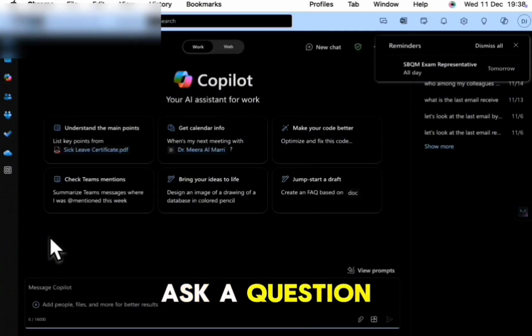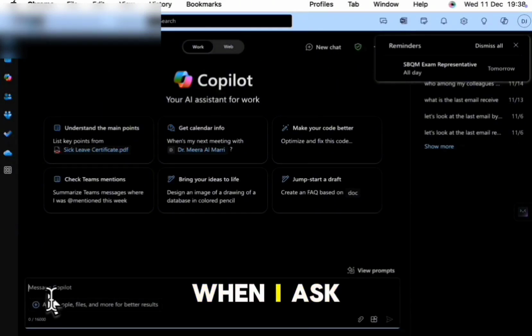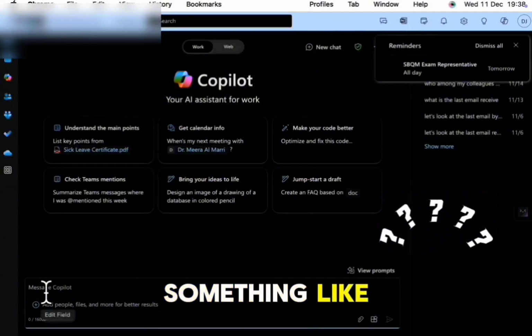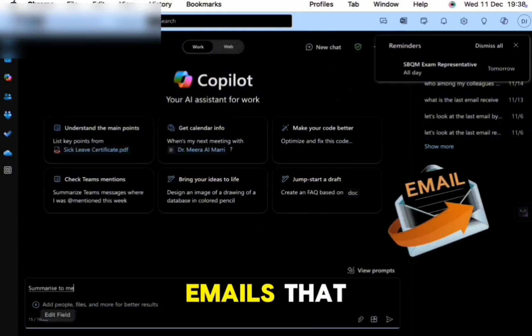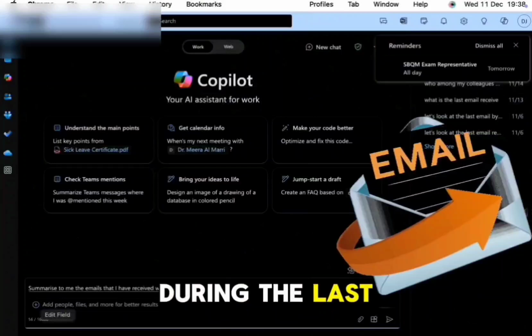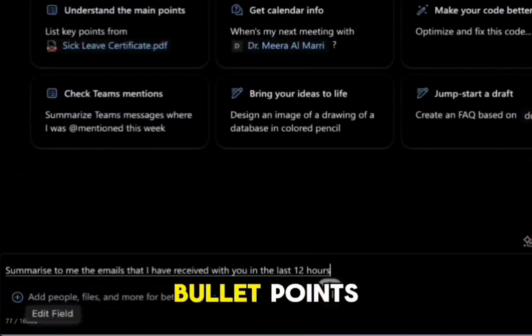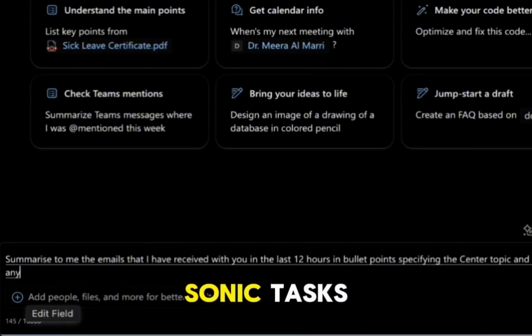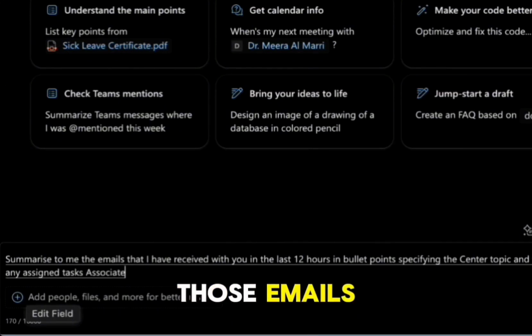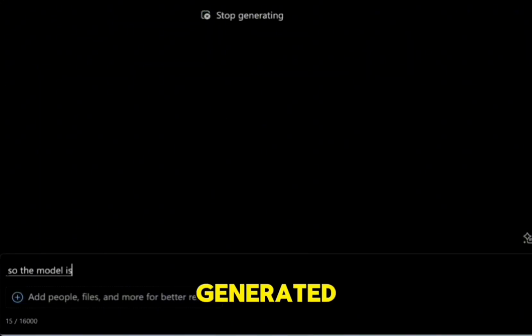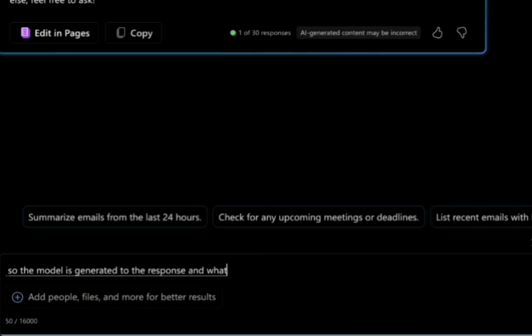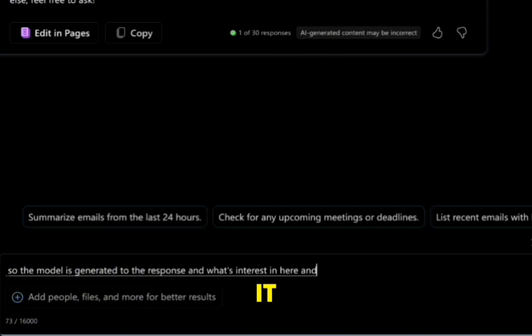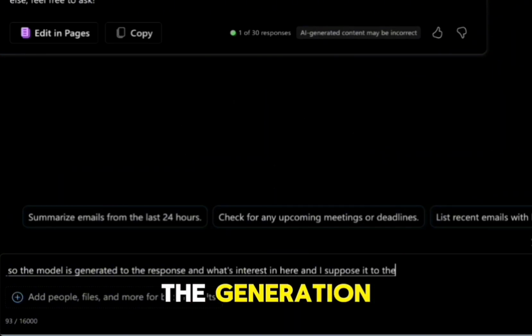So basically, when I ask a question as a user of Copilot, as part of a single organization or single company, when I ask Copilot a question, something like "summarize to me emails that I have received during the last 12 hours in bullet points, specifying the sender, the topic, and whether I have any assigned tasks associated with those emails." So the model is generating the response, and what's interesting here, as opposed to the generation response